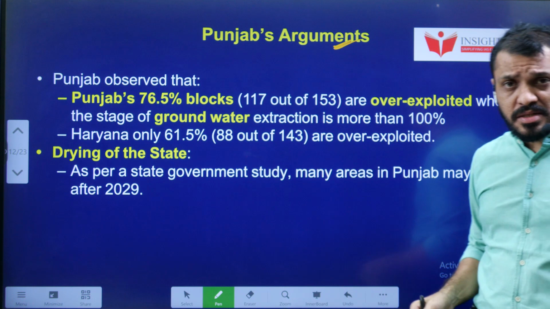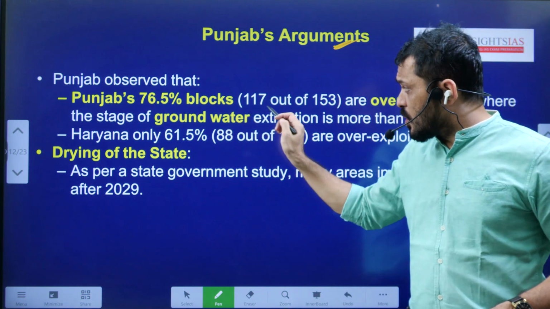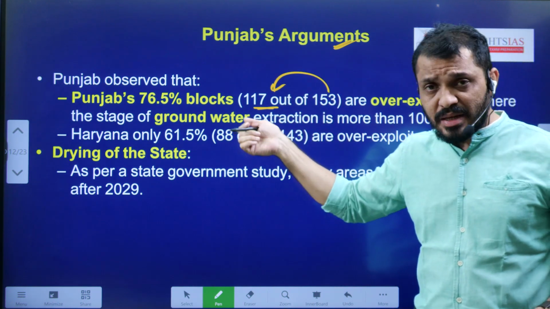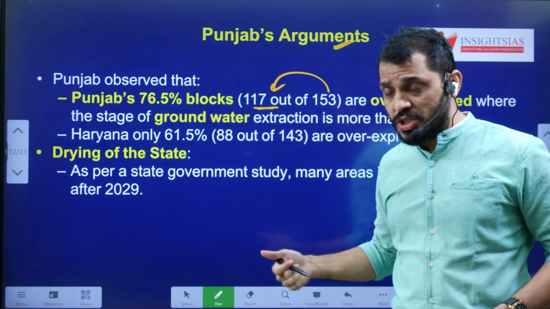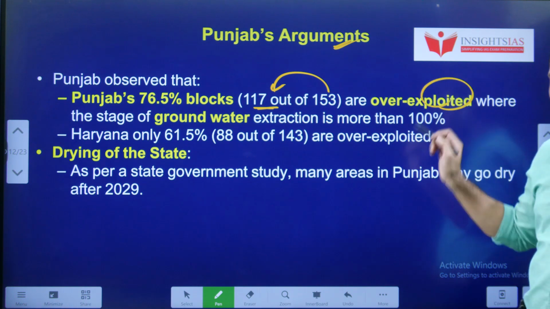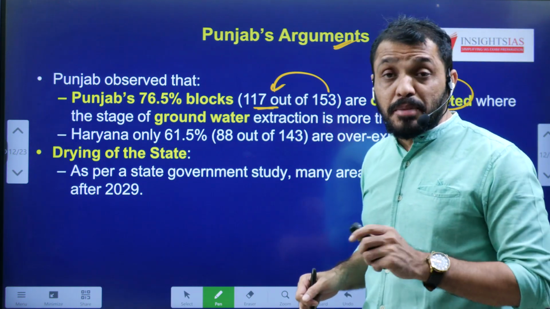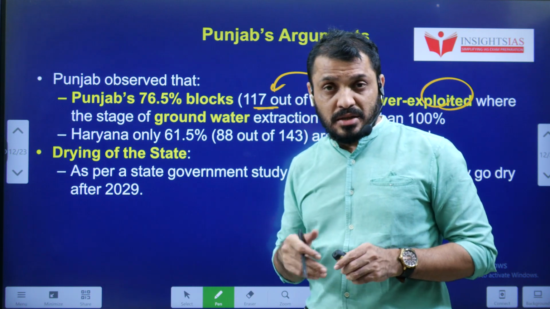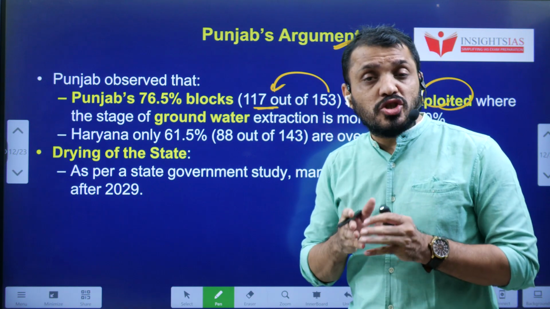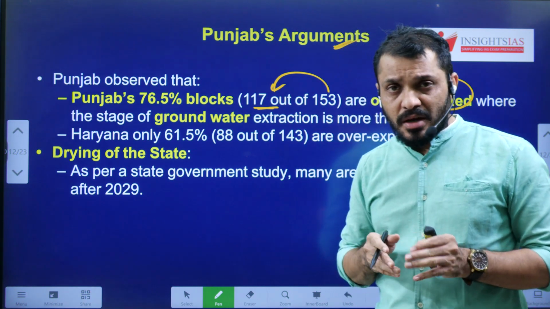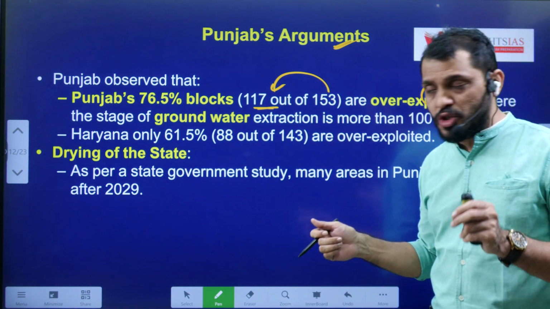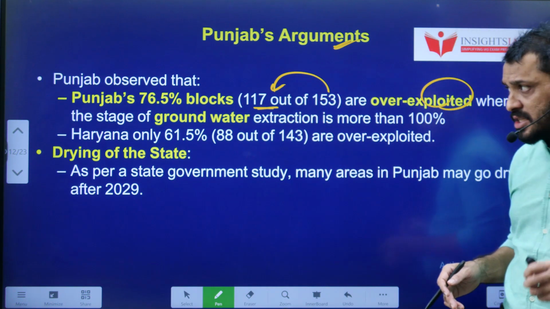Then Punjab's arguments. Punjab is saying that out of 153 blocks, revenue divisions in Punjab, 117 blocks, that is 76.5%, have overexploited the water. You know that in Punjab, the Green Revolution started in the earlier days. The Green Revolution obviously required a lot of water. Because of that, Punjab experienced overexploitation of water. According to the Punjab government, 76.5% of the blocks in Punjab have already overexploited the groundwater.